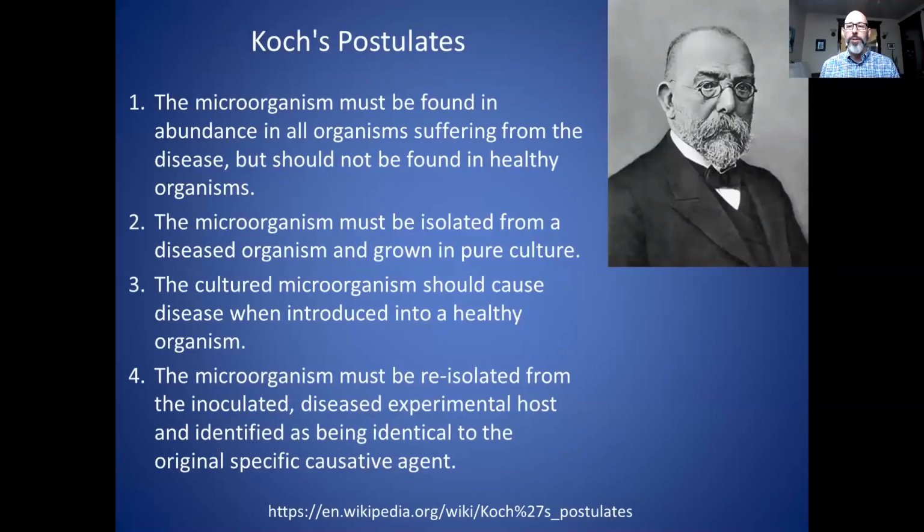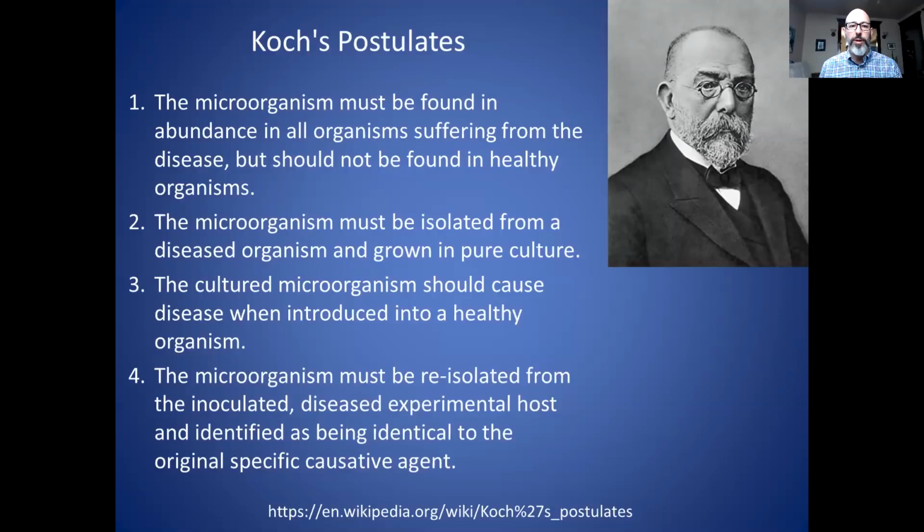Okay, so let's talk about what Koch's postulates are. There are 4 postulates, and these are some common sense rules that were formulated originally in the late 1800s to provide a way to determine if a microorganism or germ causes a disease.